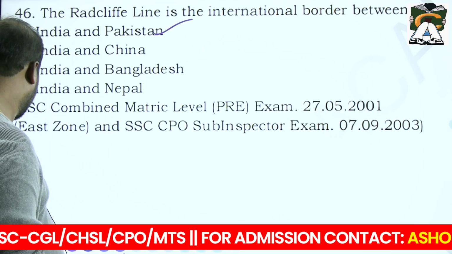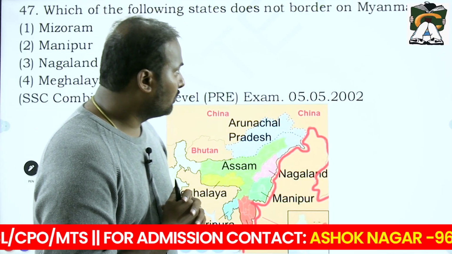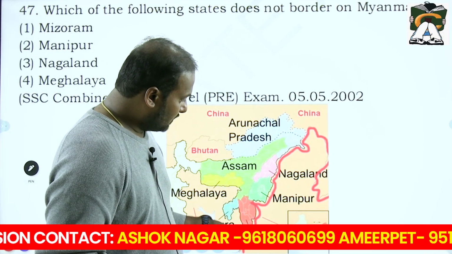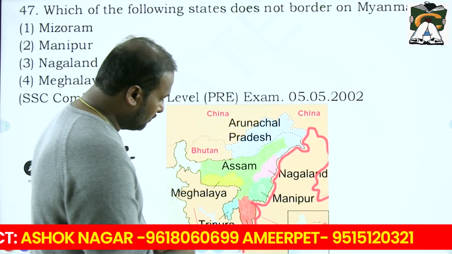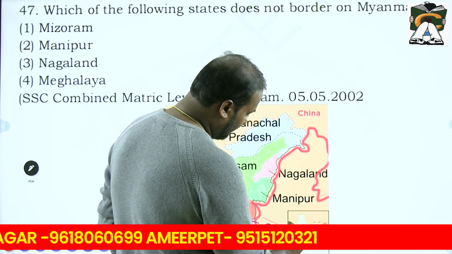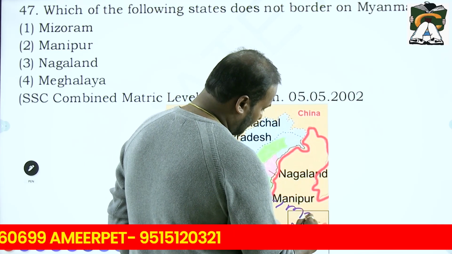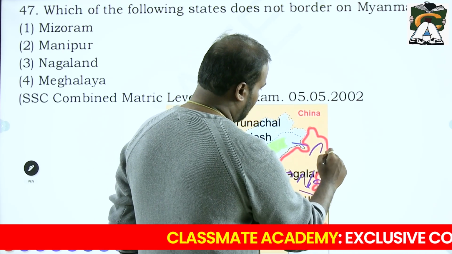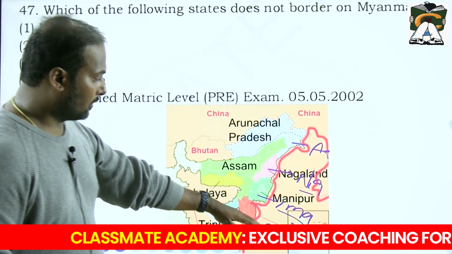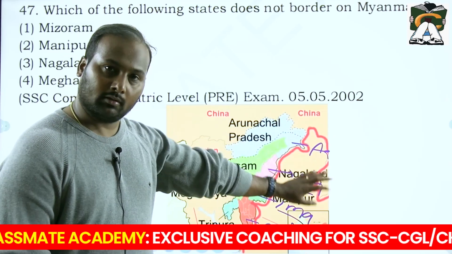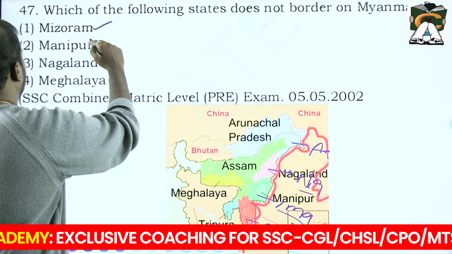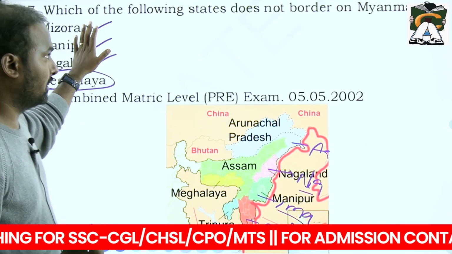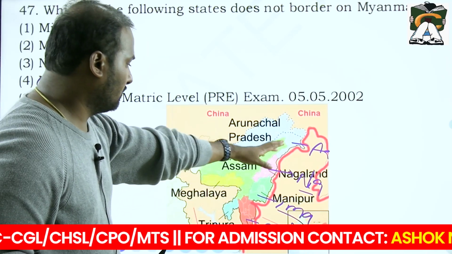Next. Which of the following states does not border on Myanmar? In case of Myanmar, you always start from the south and go to the north. Mizoram, Mi, and Manipur, Ma, then Nagaland, Na, and A means Arunachal Pradesh. So these four, Mi, Ma, Na, Arunachal Pradesh, share a boundary with Myanmar. So your answer is Meghalaya. The remaining all share a boundary with Myanmar.